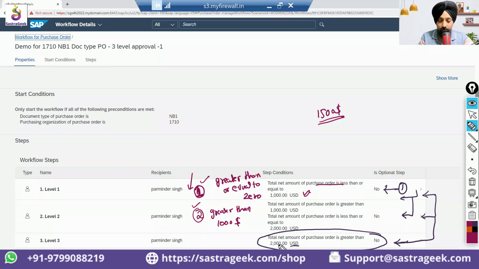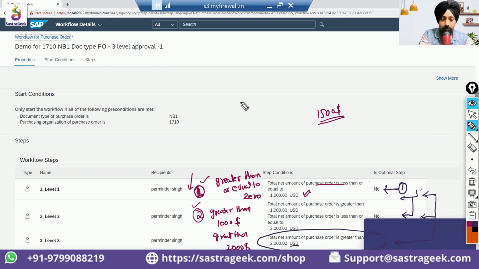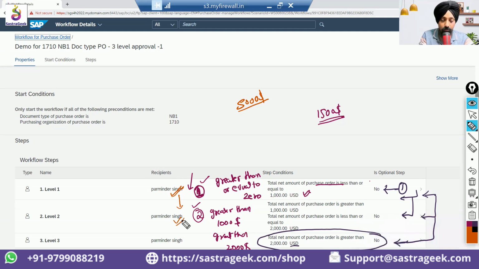And for the third, you need to mention if it is greater than $2,000. In this case, what would happen? You have created a purchase order of $5,000. So this $5,000 is greater than 0. This has been met, this needs to approve. Once he has approved, the system will check this condition. It is also greater than 1,000, so this also needs to approve. Then it will come to this third condition where it is greater than 2,000, so this also needs to approve.